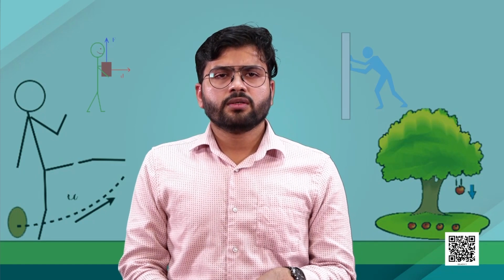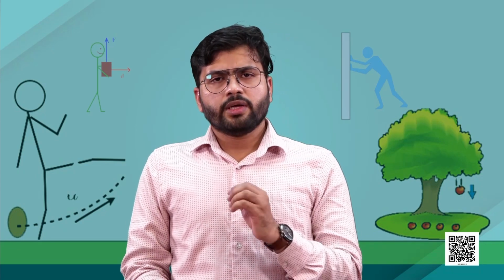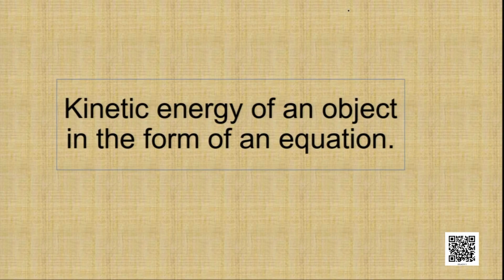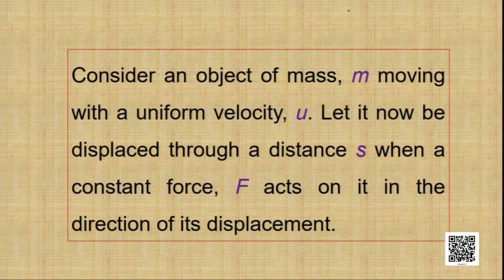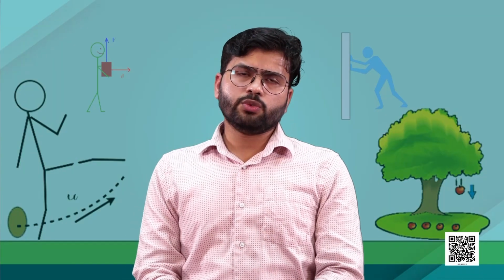Now at this point, we will try to derive an expression for the kinetic energy of an object. For that, what will we do? We will consider an object of mass m moving with a uniform velocity u, that is the initial velocity. Let it now be displaced through a distance s when a constant force F acts on it in the direction of its displacement. So, let us try to understand the situation.